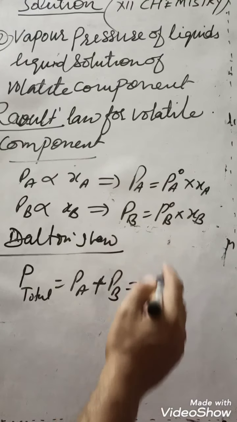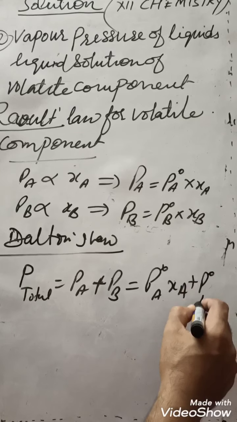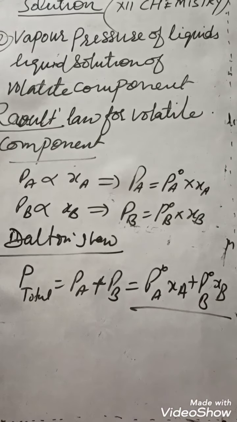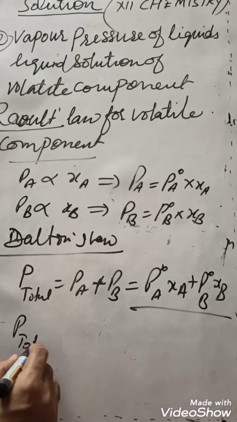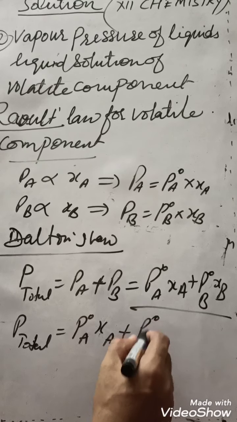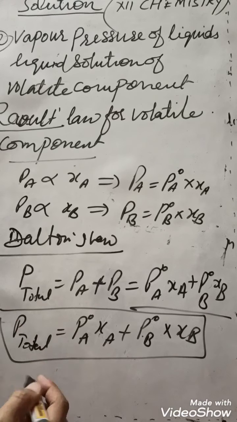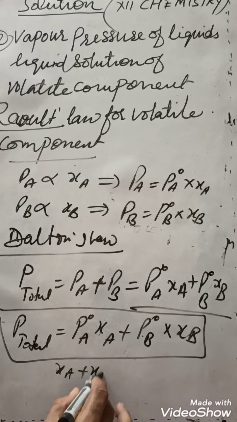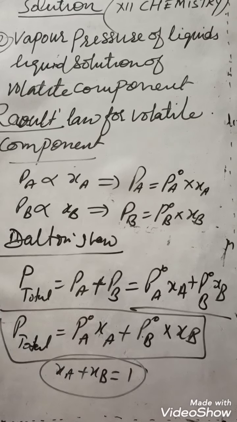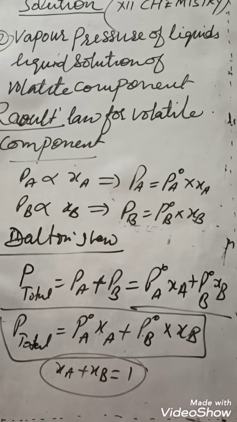So we can put the values from here: P total is equal to P node A XA plus P node B XB. And you know XA plus XB is equal to 1. So this is about Raoult's law of partial pressure for volatile components.